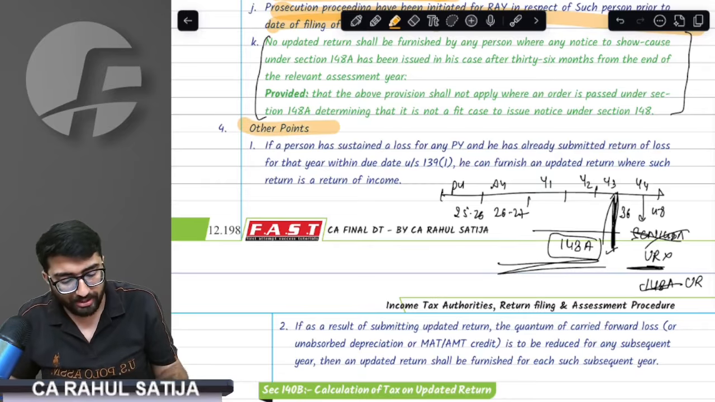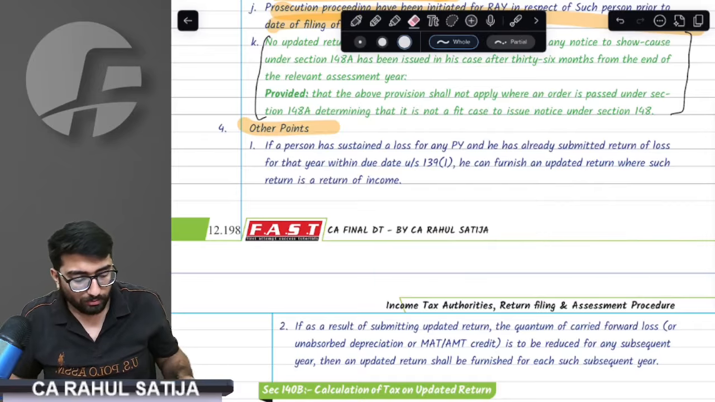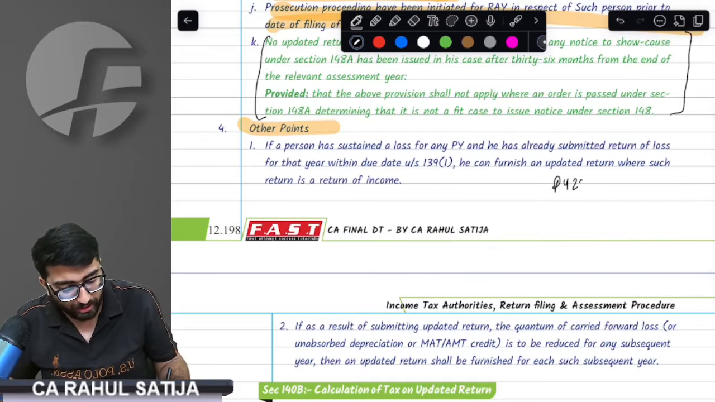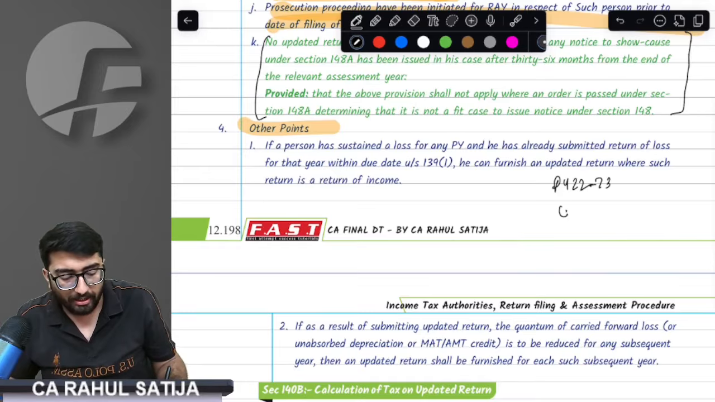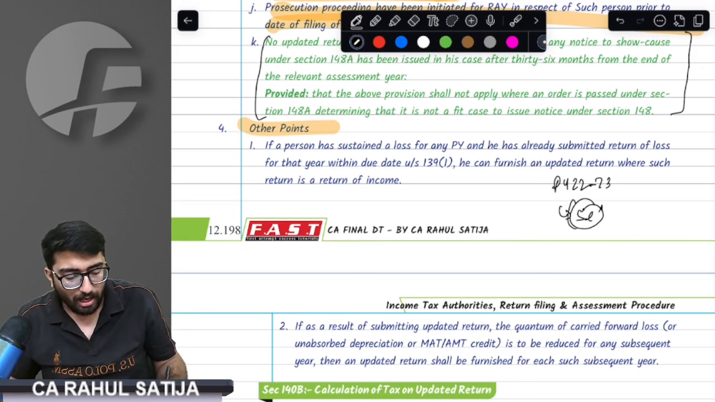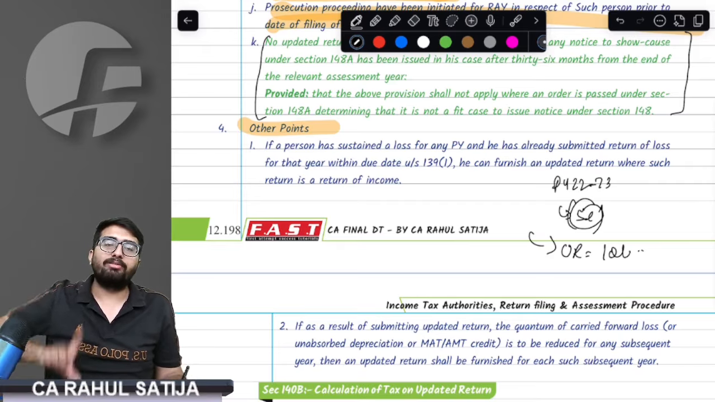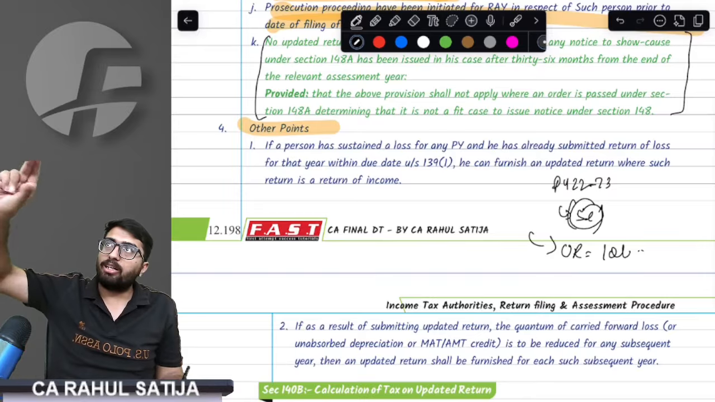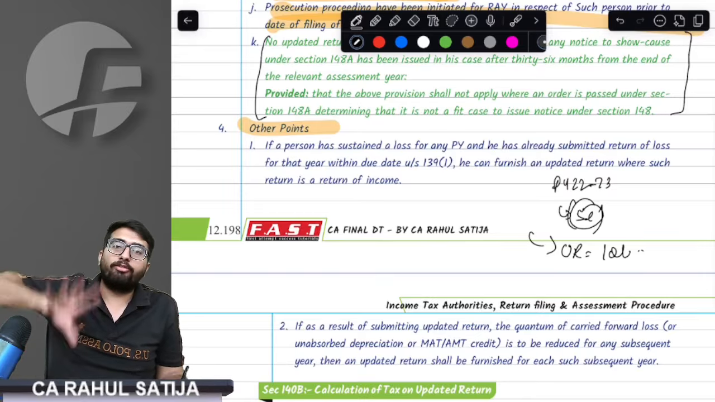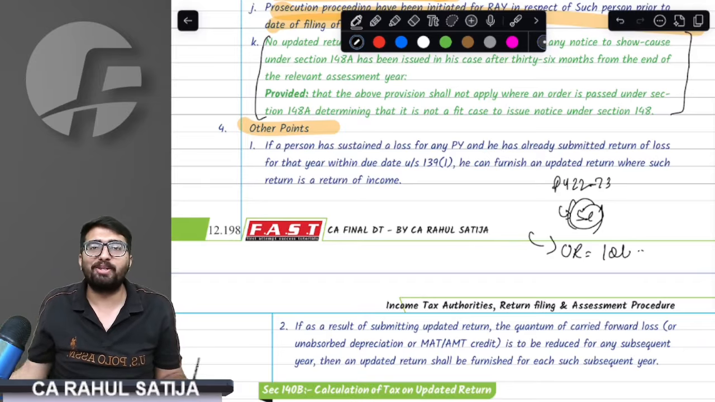For example, if I file an updated return for previous year 22-23, where I had a loss of 5 lakh rupees, and I filed UR and made it an income of 10 lakh rupees. The provision says if I file an updated return for a specific year and convert loss to income, can I file? Yes, of course you can file. If it is a benefit to the department, you can do it.